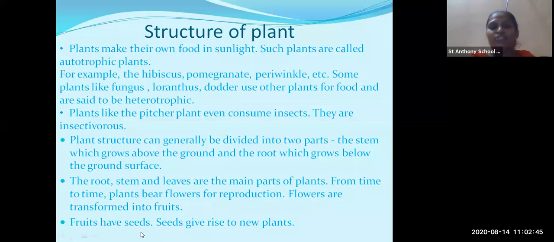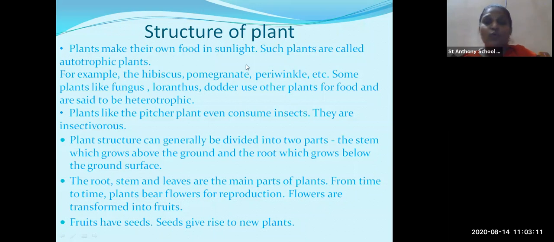Now, as you all know, the plant consists of four main parts, that is root, stem, leaves, flower and fruits. Then the fruits have seeds also. The seeds give rise to new plants. How do the new plants grow? The new plants grow with the help of seeds.